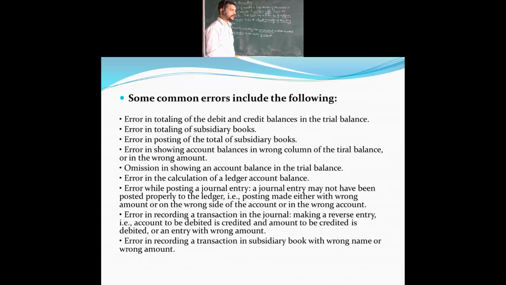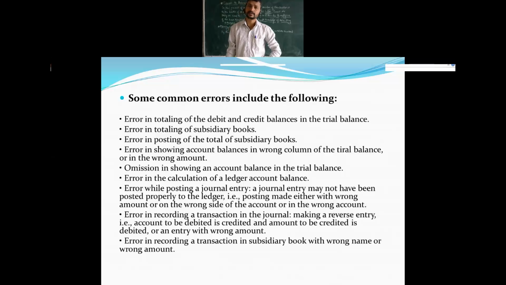Then errors in recording a transaction in the journal by making a reverse entry, that is, the account to be debited is credited and the account to be credited is debited. See, sometimes, as I was asking you questions, why should sales be taken in the credit column and why not in the debit column?